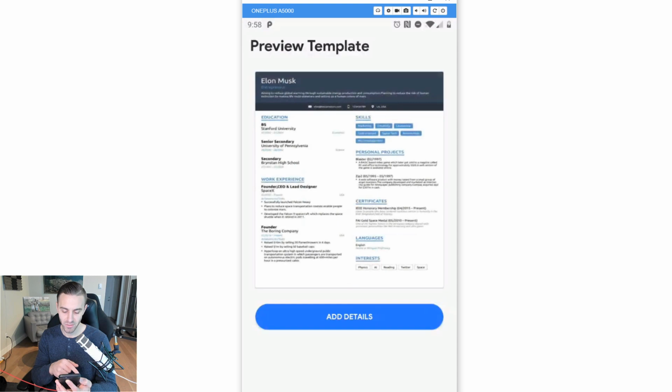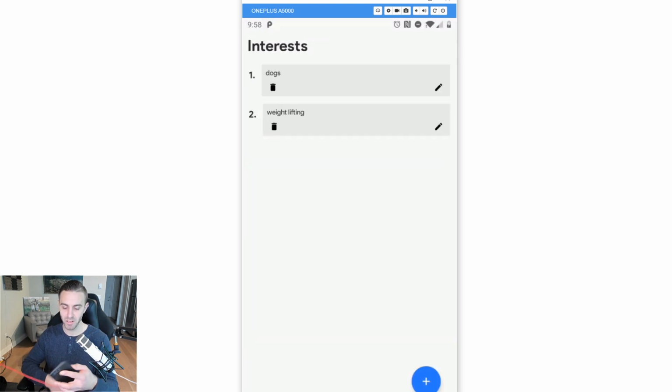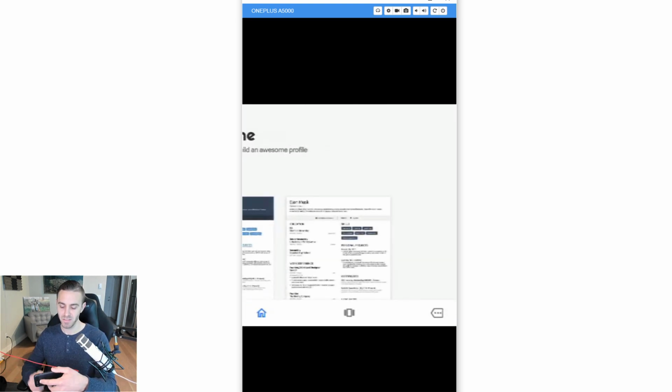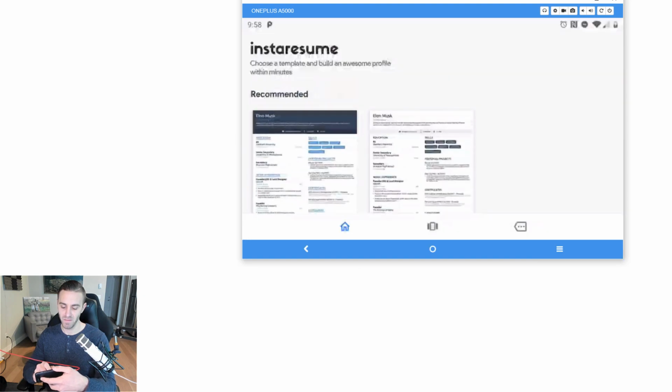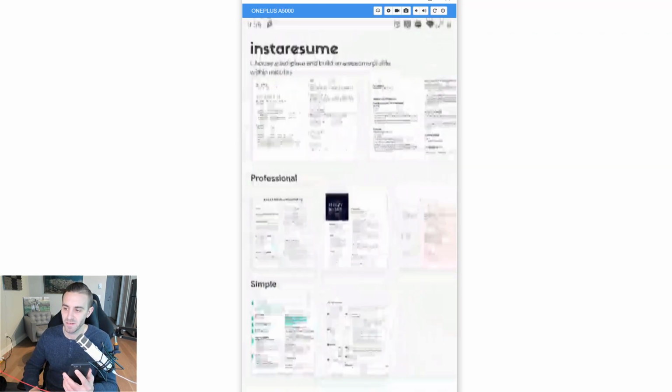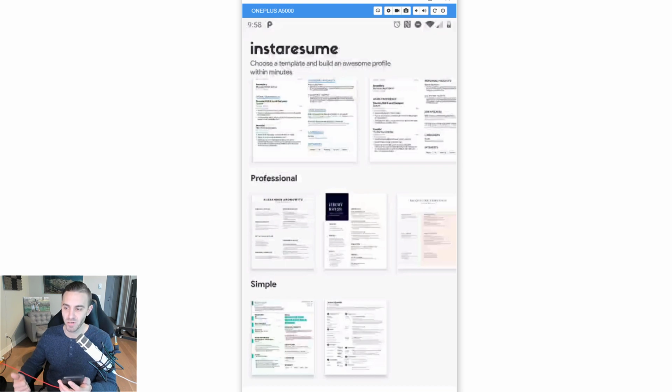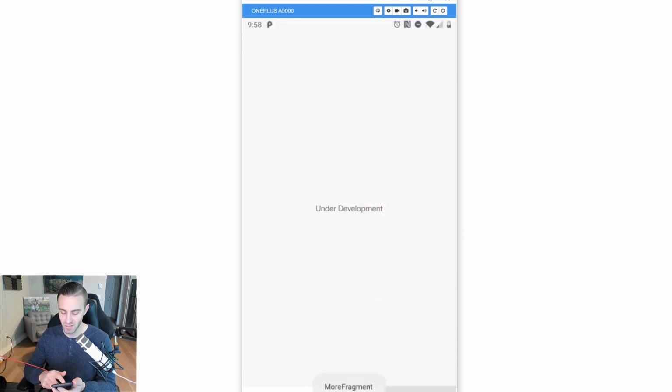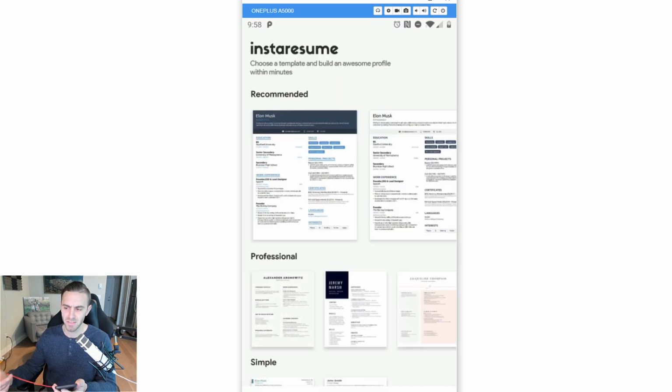Here you can see if I go to add details, I click on one of these categories, I rotate the screen, notice that the app is restarted. So it fails that test. Basically this app fails every test. It fails configuration changes, it fails process death. There's not really any backstack to test because these sections are under development. So technically it doesn't fail the backstack test, but every other test it fails.